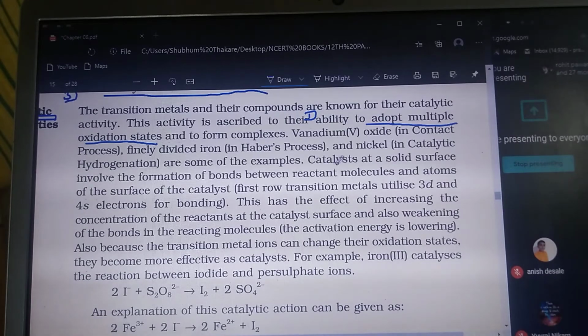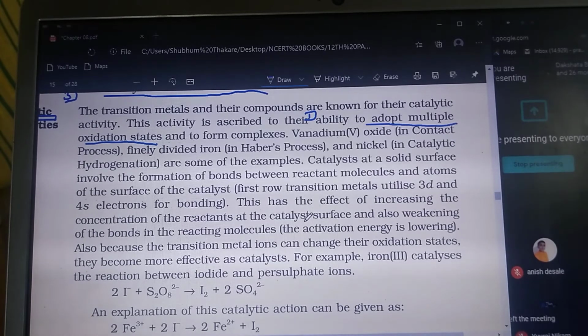The other point is that catalysis at a solid surface involves the formation of bonds between the reactants and the molecular atoms of the surface of the catalyst. Surface of the catalyst means it has the effect of increasing the concentration of the reactants at the surface, and this is a surface phenomenon. Catalysis is a surface phenomenon, like adsorption.